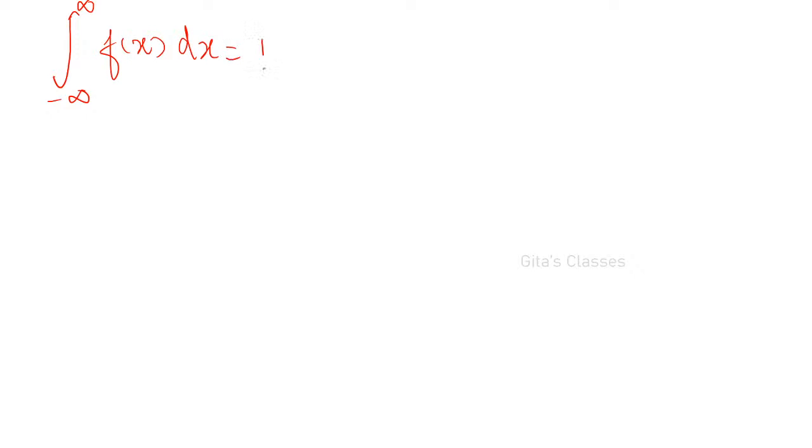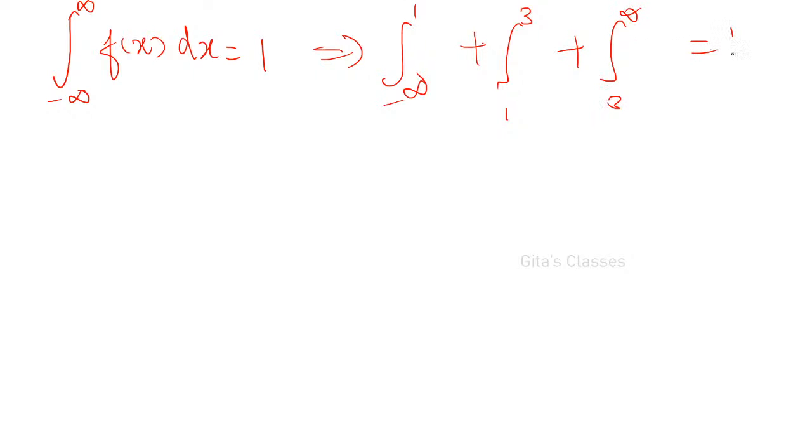The integral from minus infinity to plus infinity of f of x dx is equal to 1. That is, the integral of f of x, which is defined as k into, here you have to split it: the integral from minus infinity to 1, plus the integral from 1 to 3, plus the integral from 3 to infinity of f of x dx is equal to 1.